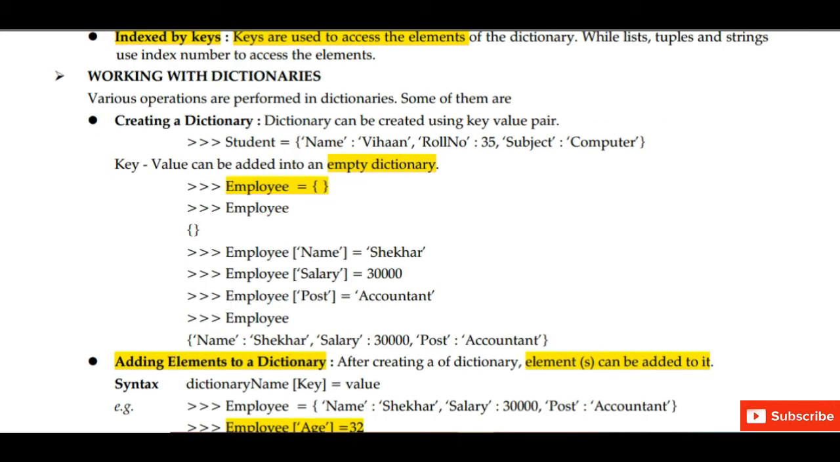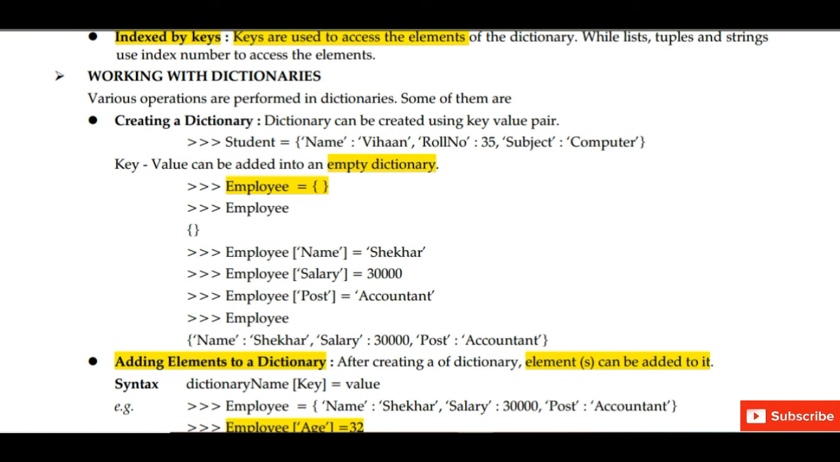Next point, third point, mutable. Dictionaries are mutable, means they can be modified after creation. We can add or delete element, key value pair from it. To change value of respective keys, like here we have written dictionary name, in the bracket we have written key is equal to value.